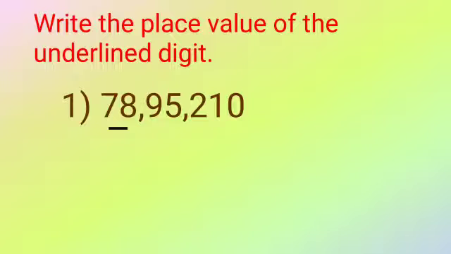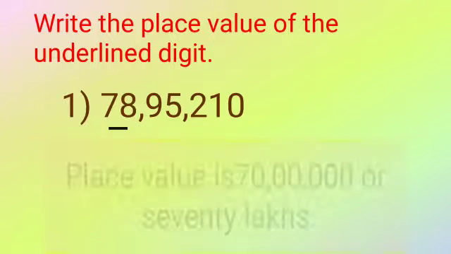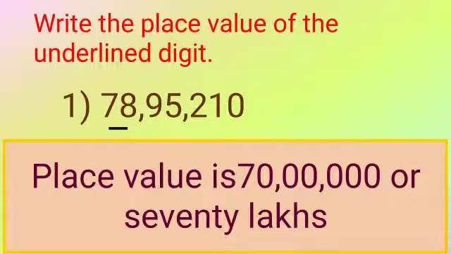Write the place value of the underlined digit. As you know, what is a digit? A single number. First you have to see how many digits are here: 7. And you have to write the place value. So how are you going to write the place value? Place value of 7 is 70, comma 00, comma 000, or 70 lakh. First you have to count the numbers, or in a simple way, you have to write the place value of 7.